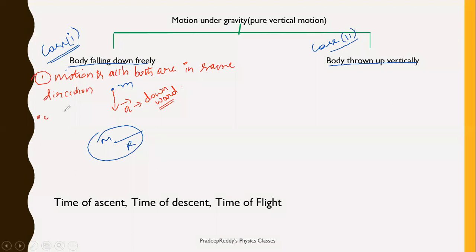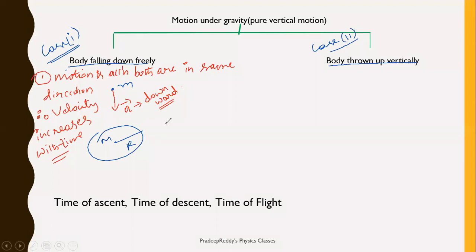Therefore, velocity increases with time. So remember, when you are dealing with a body which is being left over on the surface of the Earth, as Earth pulls that body in downward direction, therefore its velocity goes on increasing with respect to time. Velocity increases, right? This is one important thing you should remember.